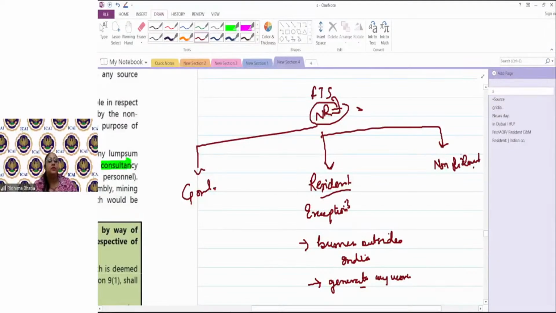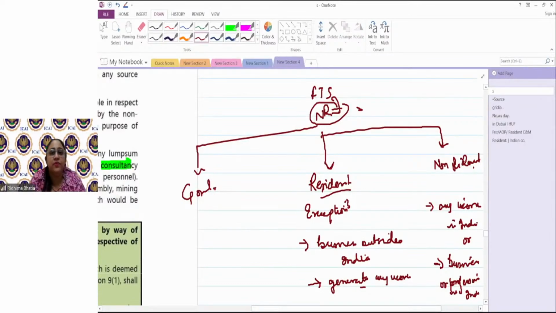Now, similarly, a non-resident paying fee for technical services to a non-resident would be taxable as income deemed to accrue or arise in India if the fee is payable in respect of services which would be utilized to earn any income in India or would be utilized to carry or carrying for any business or profession in India. Simple. Same just like रॉयल्टी. बस रॉयल्टी, एफटीएस एंड इंटरेस्ट में फर्क क्या है?